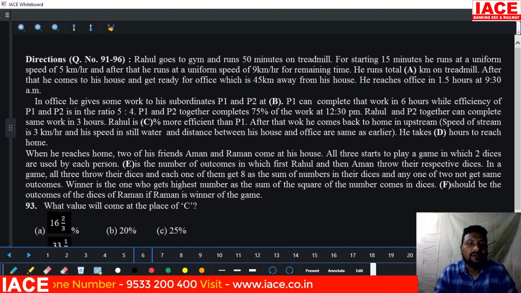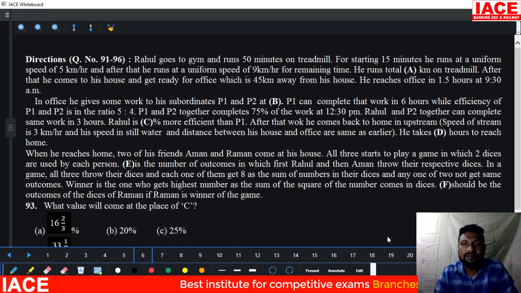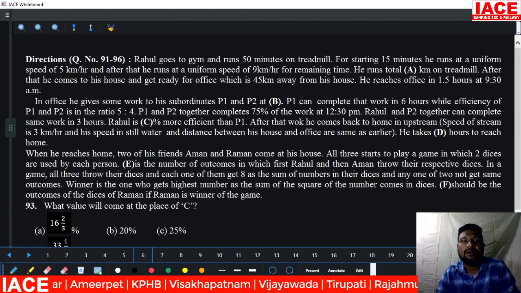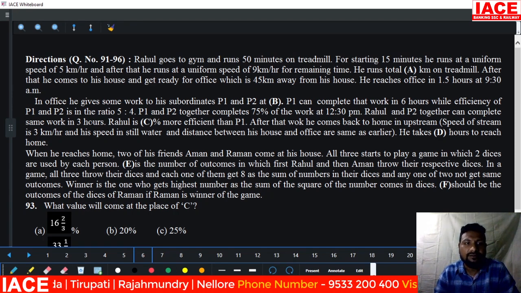Next, question 93. What value will come at the place of C? You can observe the DI of this caselet: every letter is a question, A, B, C, D, E up to F. That is the question purpose. For C, what data can we use from here? Rahul and P2 together can complete the same work in 3 hours. Same work means how many units? 6 times 5 is 30.